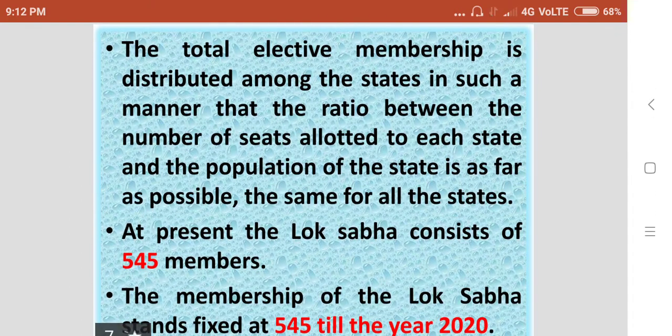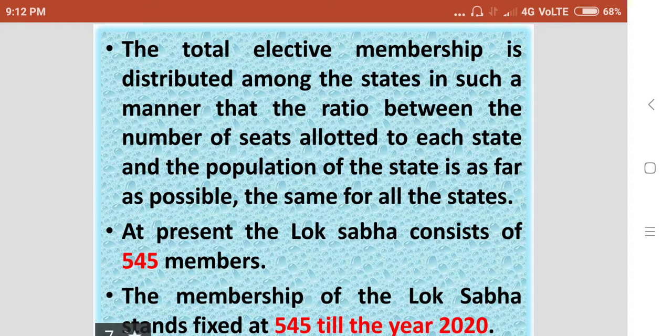The total elective membership of the Lok Sabha is distributed among the states in such a manner that the ratio between the number of seats allotted to each state and the population of the state is as far as possible the same for all the states.